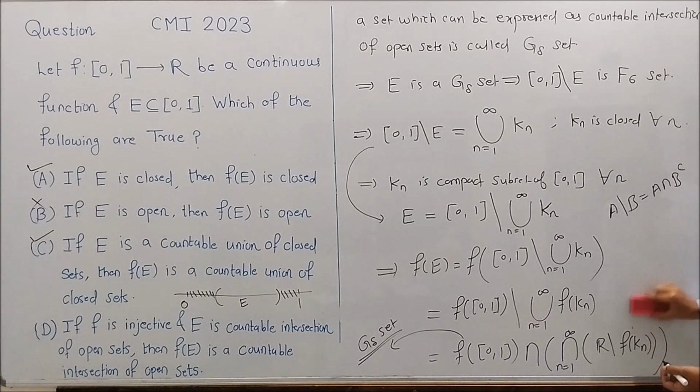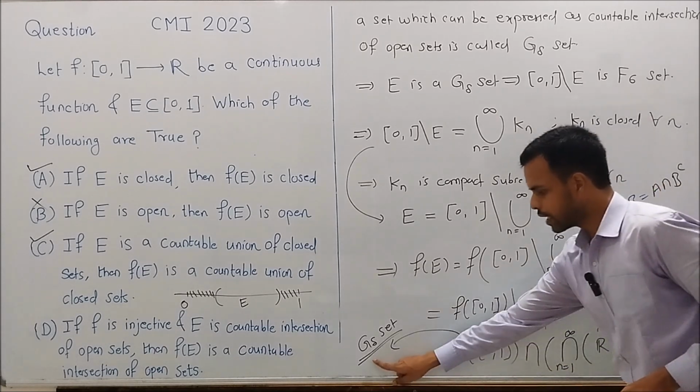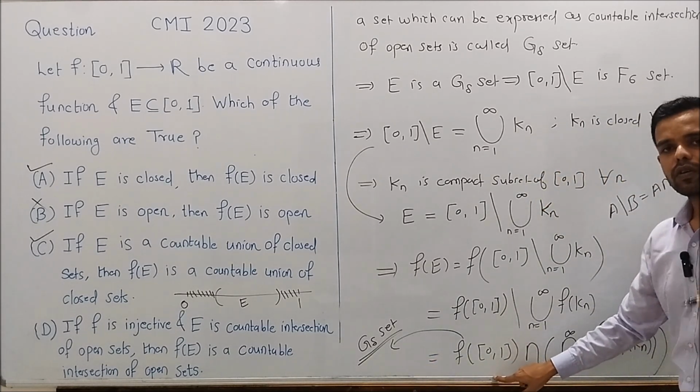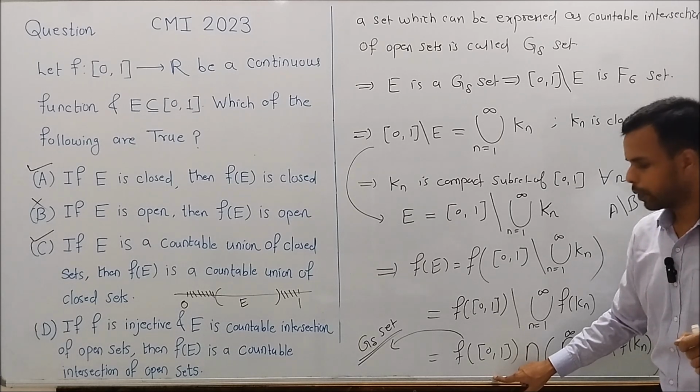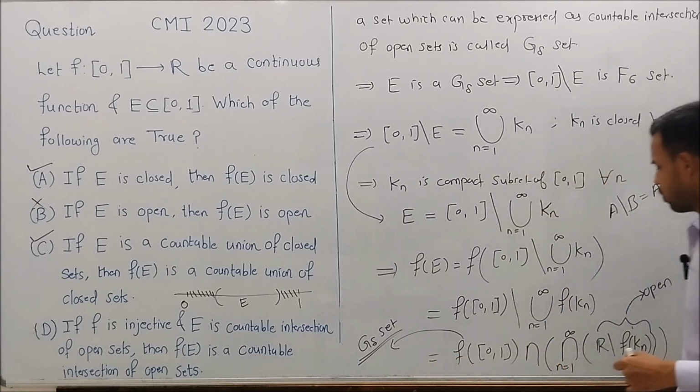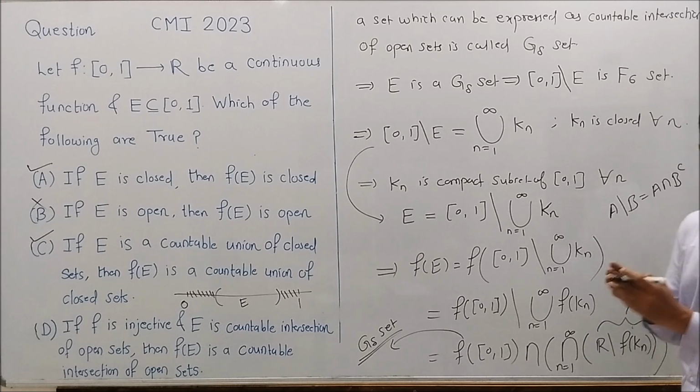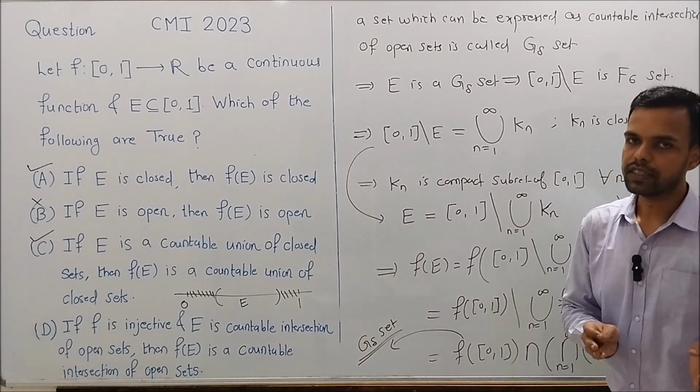So this whole set is open. So we can see that this is a countable intersection of open sets. And as this is a G delta set, it is also a countable intersection of open sets. So the whole right hand side is a countable intersection of open sets.